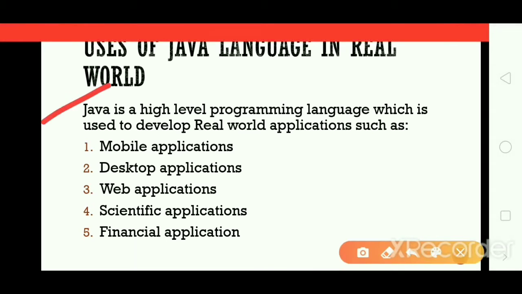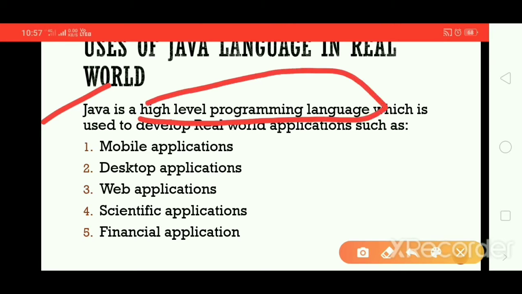What is Java? Java is a high-level programming language which is used to develop real-world applications. Why is it called a high-level programming language? Because Java uses English-like statements, the English words, which we can easily read and easily understand. That is what makes it a high-level programming language.